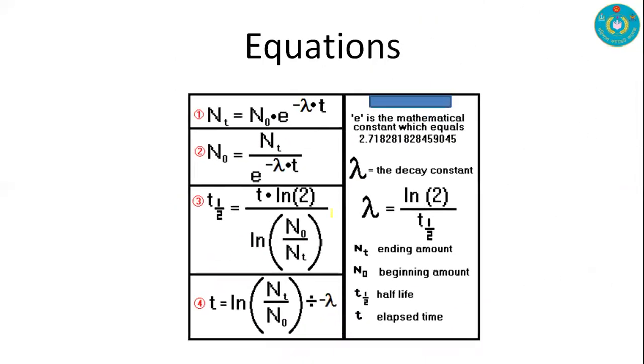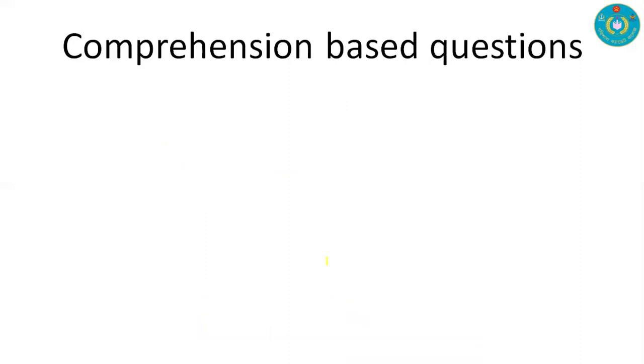And these are the equations related to today's topic, that is N equals N naught e to the power minus lambda t. This is the core equation, and by using this equation we can write other equations for you. These are all equations based on N equals N naught e to the power minus lambda t. Observe these equations, and I think it will be helpful for you to solve any mathematical problem related to our topic, and some comprehension based questions.